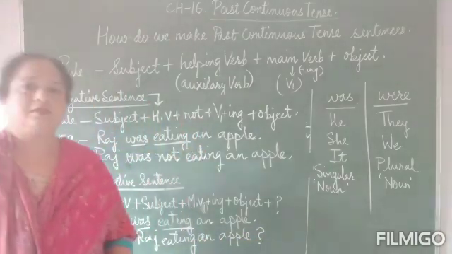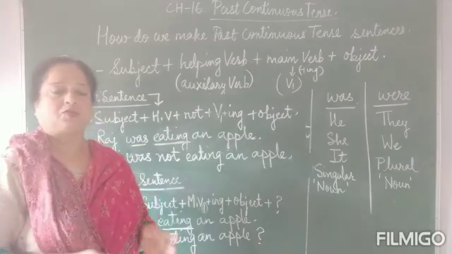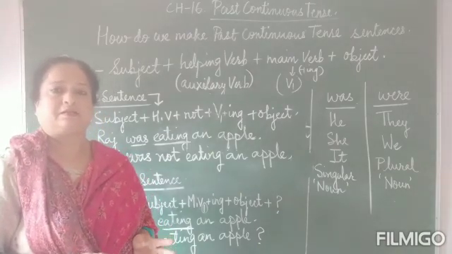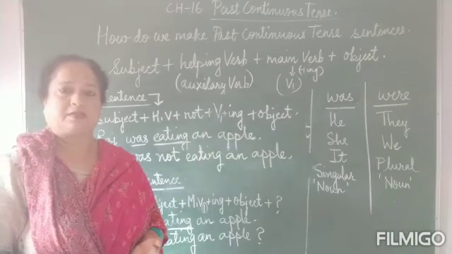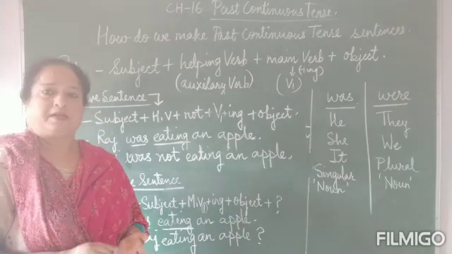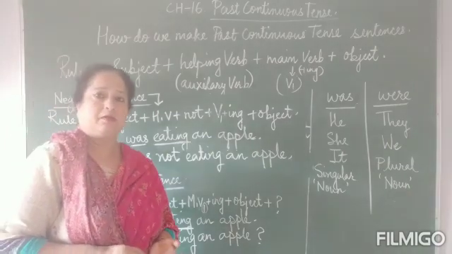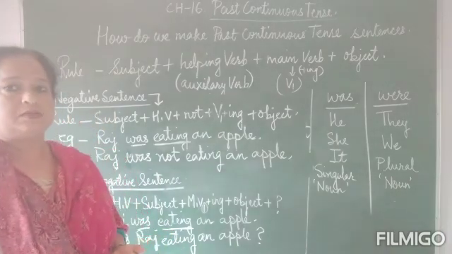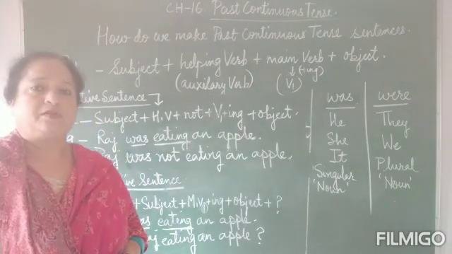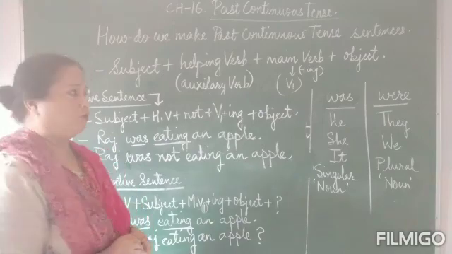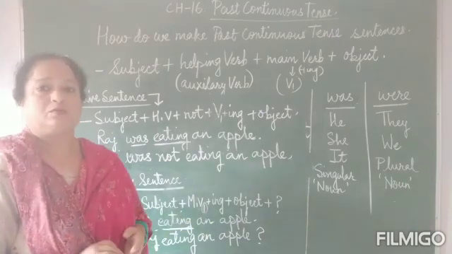So children, this is how we have learned to change a simple past tense sentence into a past continuous tense sentence, into a negative sentence, and into an interrogative continuous sentence. So I hope children you have understood how to form sentences using the rules written over here.